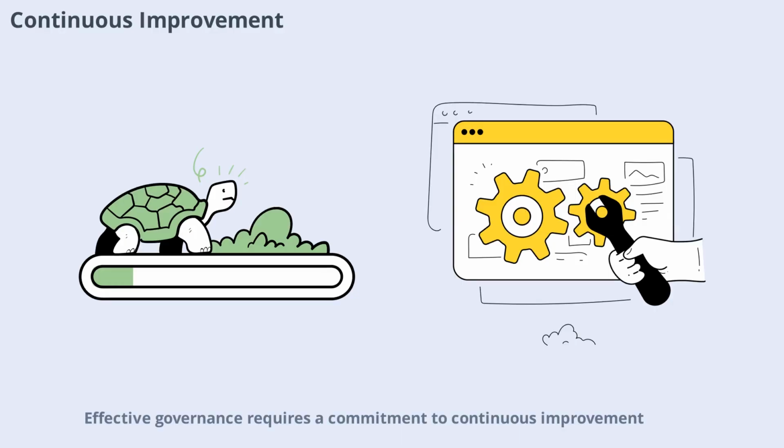Effective governance requires a commitment to continuous improvement. Regular reviews, community feedback, and willingness to adapt are essential for long-term success. Projects that embrace change and learn from experience are better positioned to thrive in the fast-moving world of cryptocurrency.